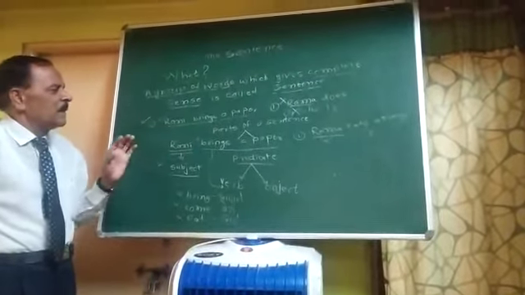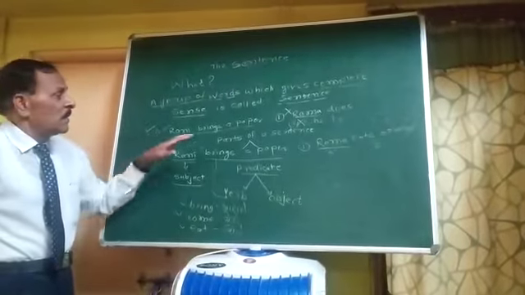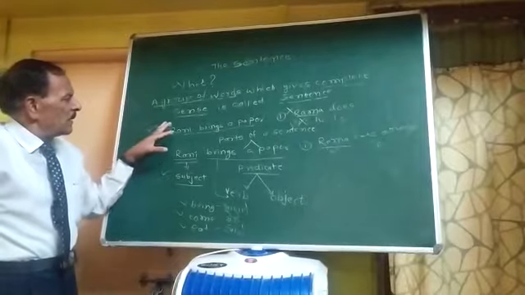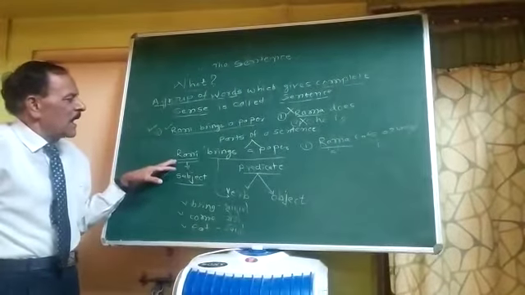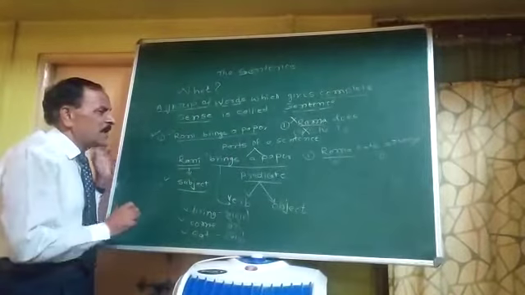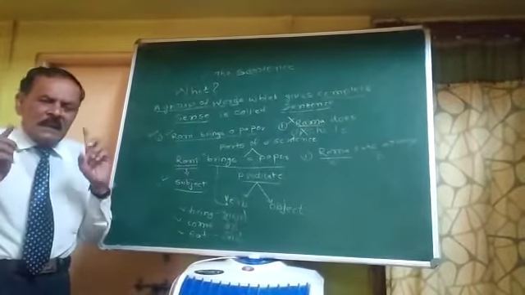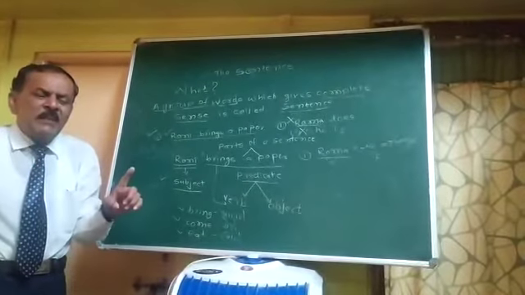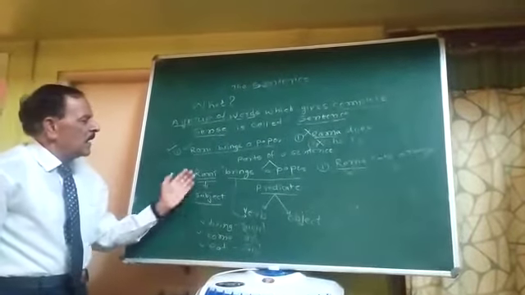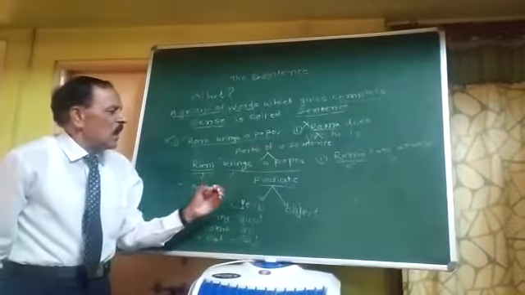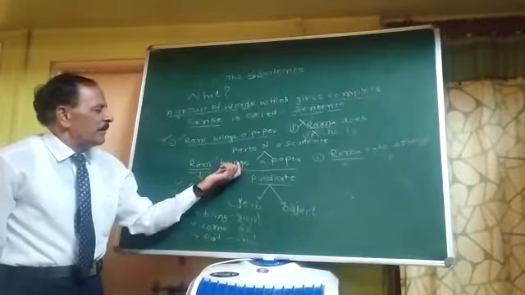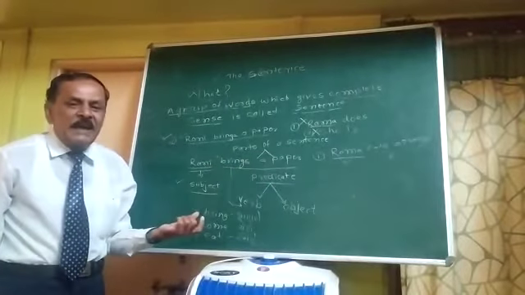So Rani brings a paper. It is a sentence. Now today we have to learn the parts of a sentence. Here we will take the same sentence: Rani brings a paper. How many parts of the sentence are there? There are only two major parts of a sentence. That is the subject, and the remaining part is called the predicate. Rani is the subject, brings a paper is the predicate.